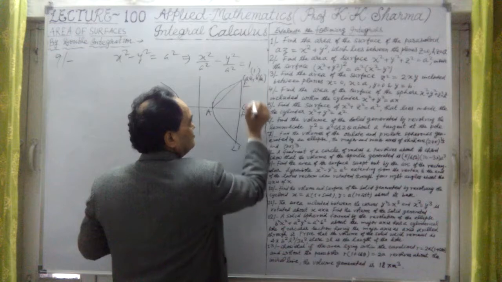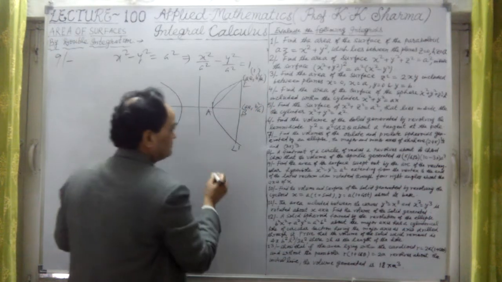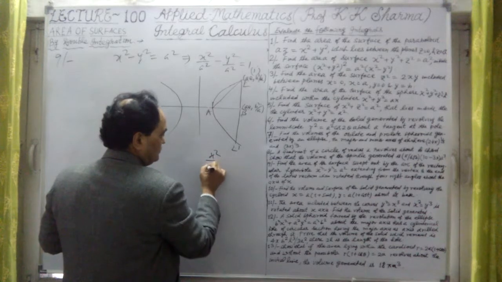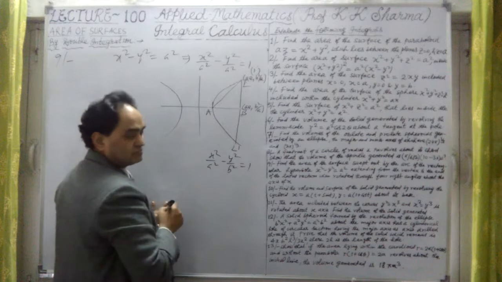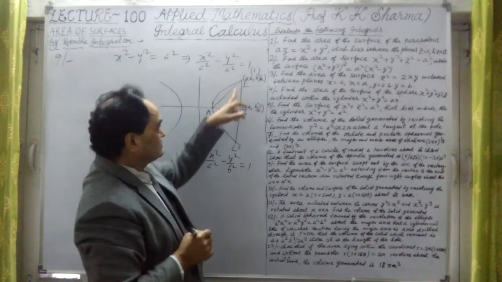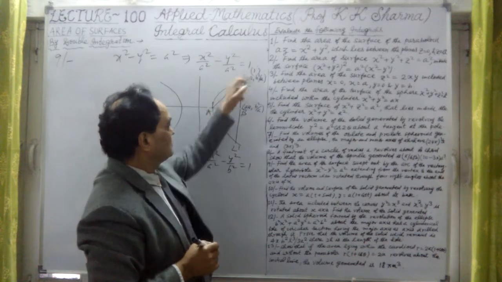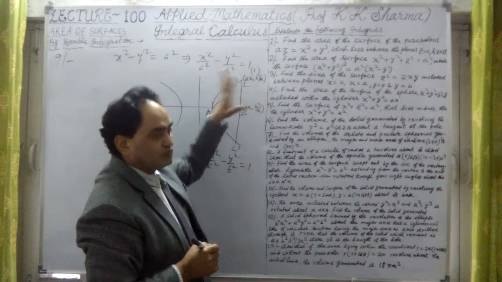In case the hyperbola is given as x square upon a square minus y square upon b square equal to 1, the coordinates of this point on the latus rectum, one point on the hyperbola, are (ae, b square upon a).